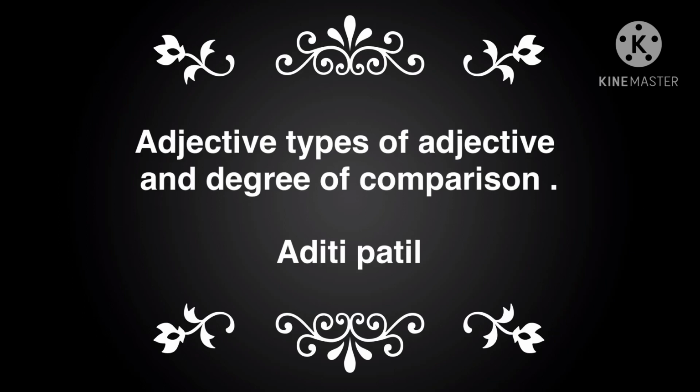Adjective is a word that describes the quality of a noun. What is a noun? Noun is a name, place, animal, person, or thing, right? It is just a name. And what is a word that describes the noun?